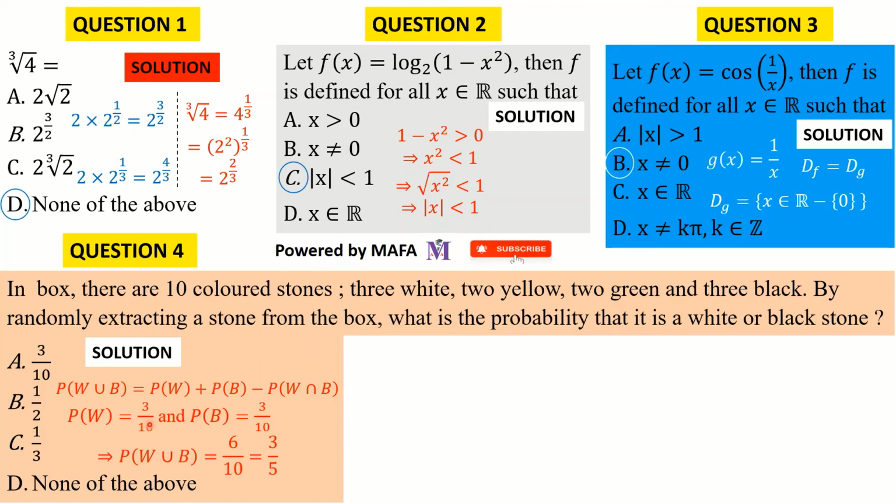So the probability of white or black is equal to 3 divided by 10 plus 3 divided by 10, which is 6 divided by 10, and it simplifies to 3 divided by 5. So looking at the options, we see that there is no correct option. There is no 3 divided by 5. So the correct answer is going to be none of the above, which is option Z.